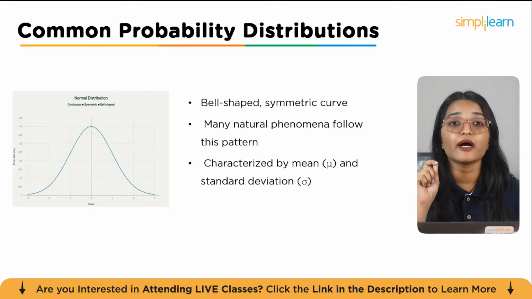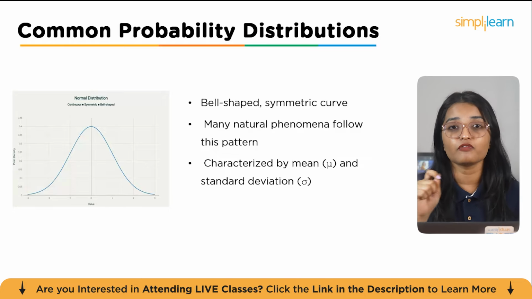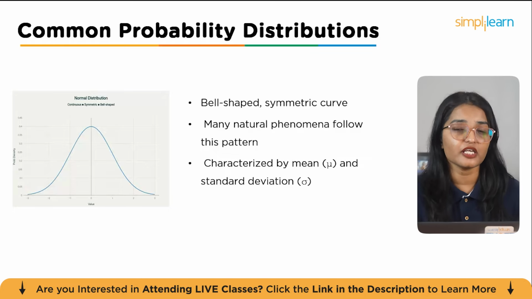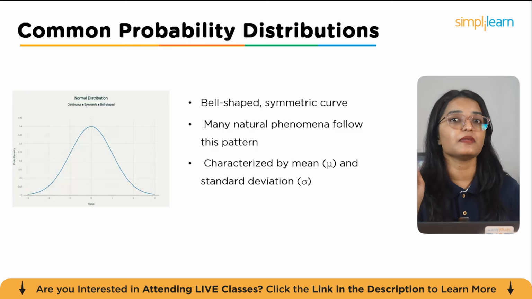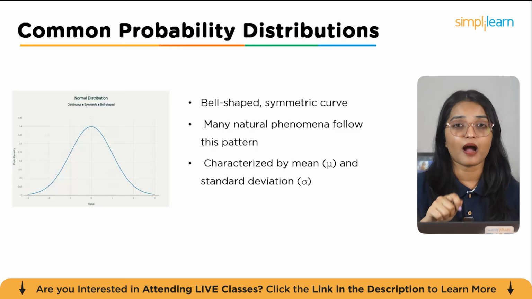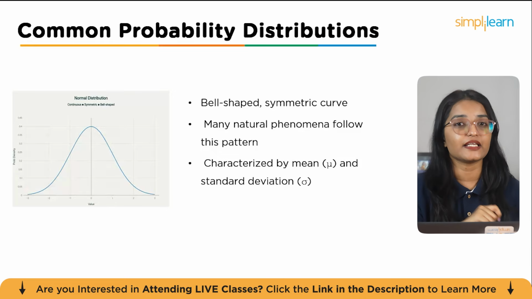It's characterized by two main parameters, the mean, which determines the center of the curve, and the standard deviation, which controls its spread. Recognizing the distribution helps analysts make predictions, calculate probabilities, and apply statistical techniques to real-world data.